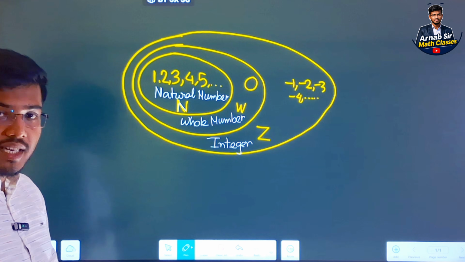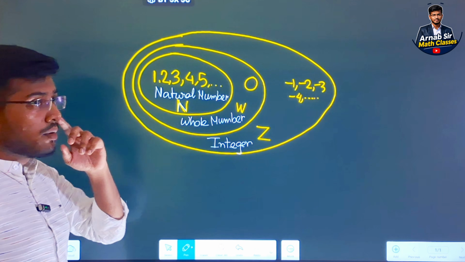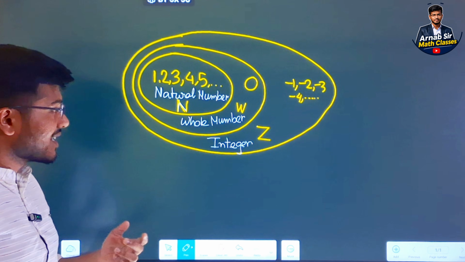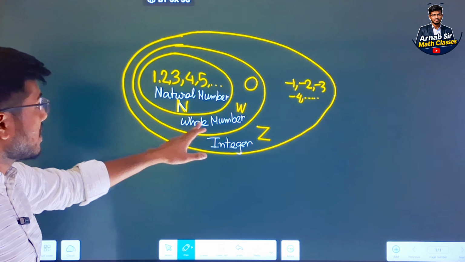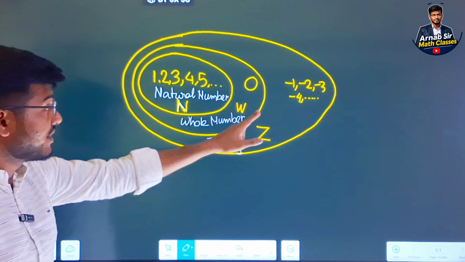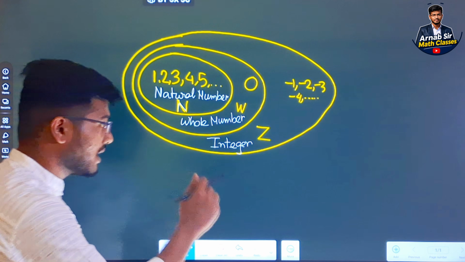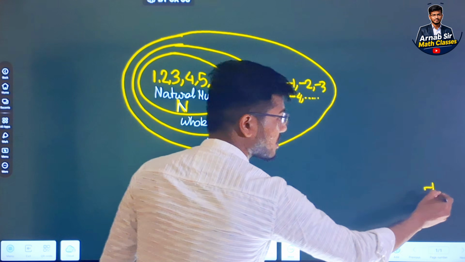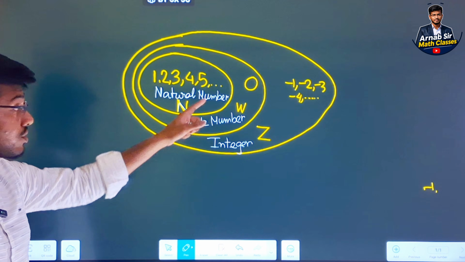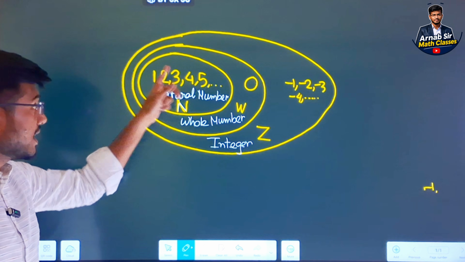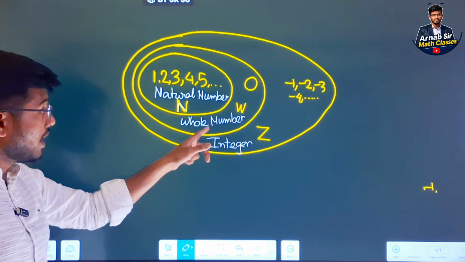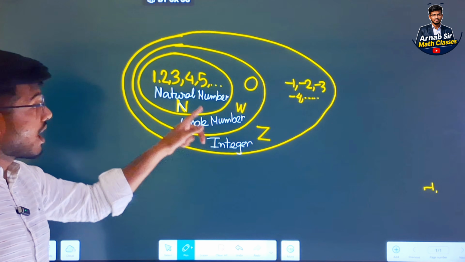Okay. If you focus on the board carefully, you will understand that every natural number is a whole number, and every natural number is an integer. But can we say every integer is a natural number? Suppose we take the integer -1. It is an integer, but it is not a natural number. So every natural number is a whole number and an integer, but every integer is not a natural number, and every whole number is not a natural number.